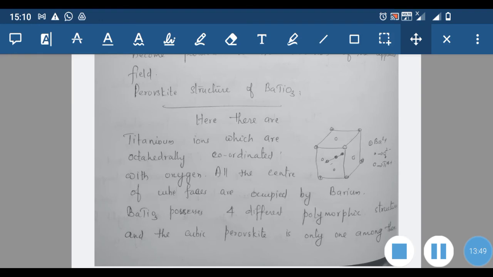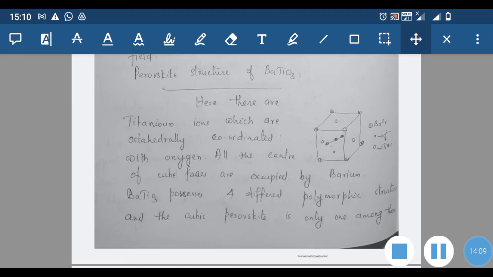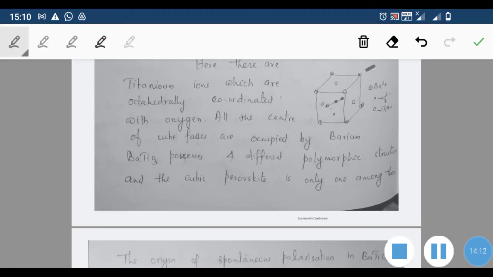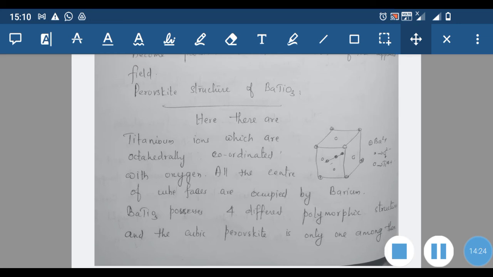Now we can go through the perovskite structure of barium titanate. That is one of the materials which shows this ferroelectric property, and what is the reason this substance shows the property? In this case you can see that it is barium titanate. The barium ion is located at the 8 corners of this cube, and oxygen is located at all the face centers, so at the 6 face centers. Then the titanium ion is at the body center. This is a brief description of the structure of barium titanate.